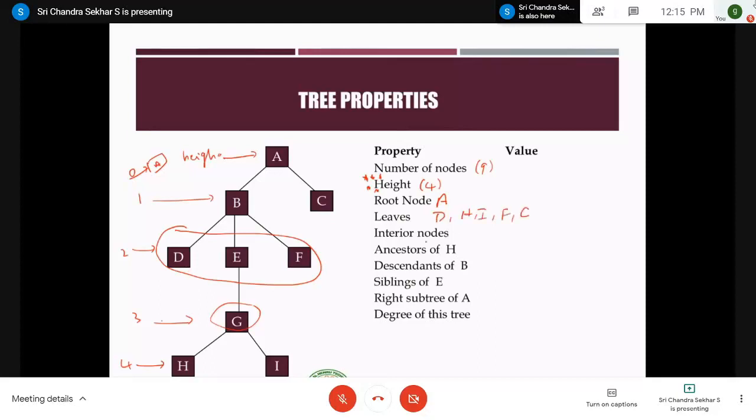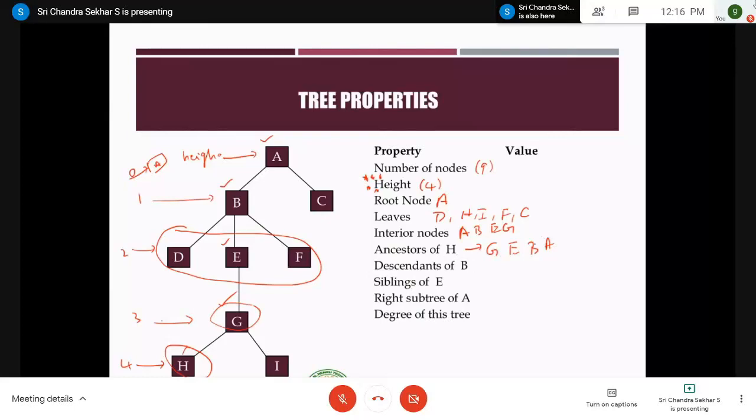What are internal nodes or interior nodes? Whether you say interior or internal, both are the same. Don't get confused, right? Interior nodes, or internal nodes, are nodes which have at least one child. Therefore, A, B, E, and G. Ancestors of H. Where is H? Here. What are the ancestors of H? You go one level upward, it is G. Again move upward, it is E. Next B and A. So G, E, B, A are the ancestors of H.